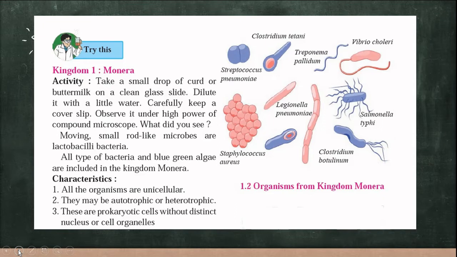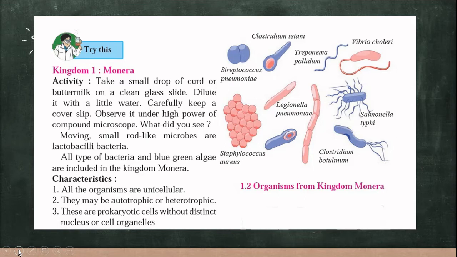I'll show this experiment when the school reopens. At that time I'll take you to the lab and show you how we are able to see the lactobacilli bacteria moving in the slide. Now all types of bacteria and blue-green algae are included in this class, that is kingdom Monera. What are the characteristics of these organisms?